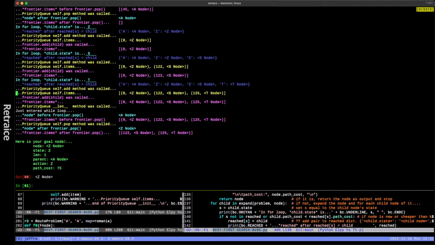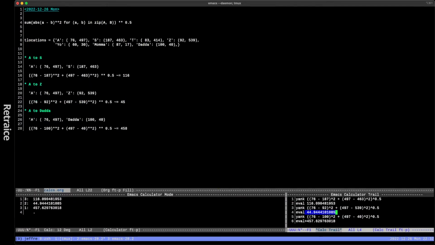Okay, so then we've evaluated all of these child nodes, and our priority queue list has put them in order. Their clever implementation puts them in order so that the top of the heap is the lowest cost, and then the next one is 122, and then the next one is 125. And these are the straight line distances. I did A to S, so that's 116.